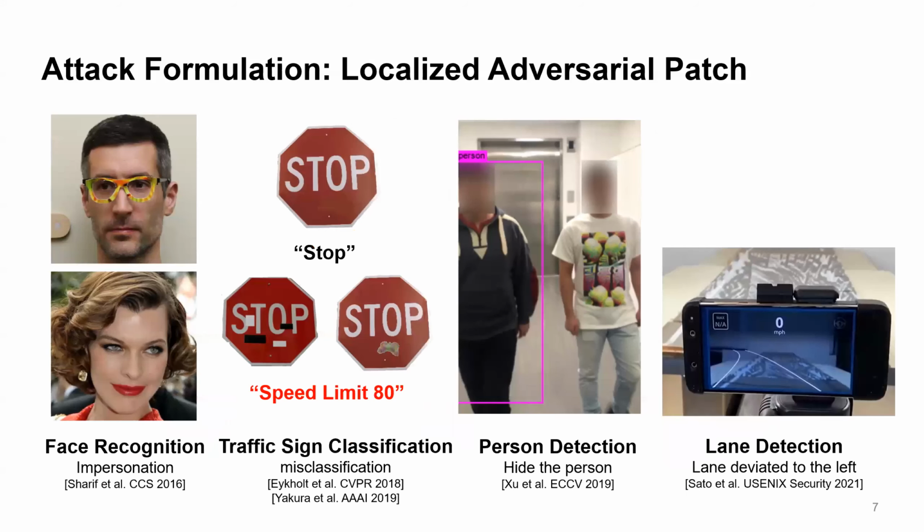Now, going back to these attack examples, we find that they can all be categorized as adversarial patch attack. The attacker only controls part of the physical world and introduces localized corruption. This adversarial patch attack is the first keyword of today's talk, the attack we aim to defend against.